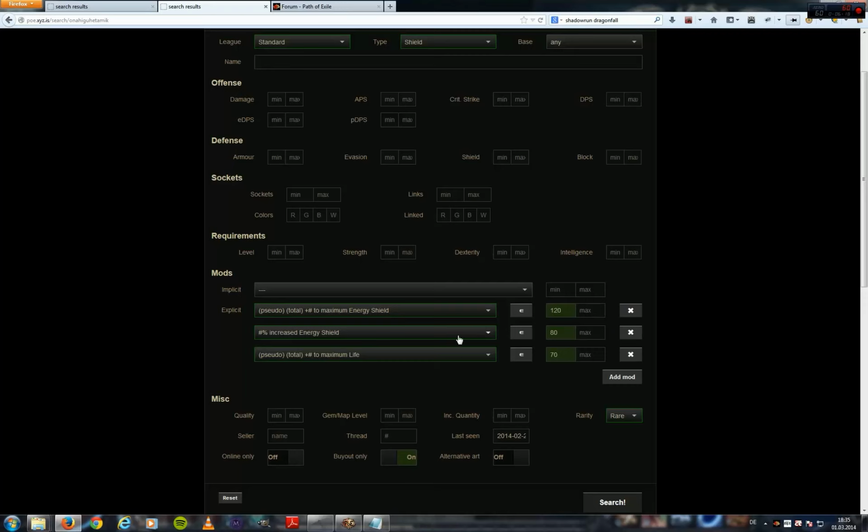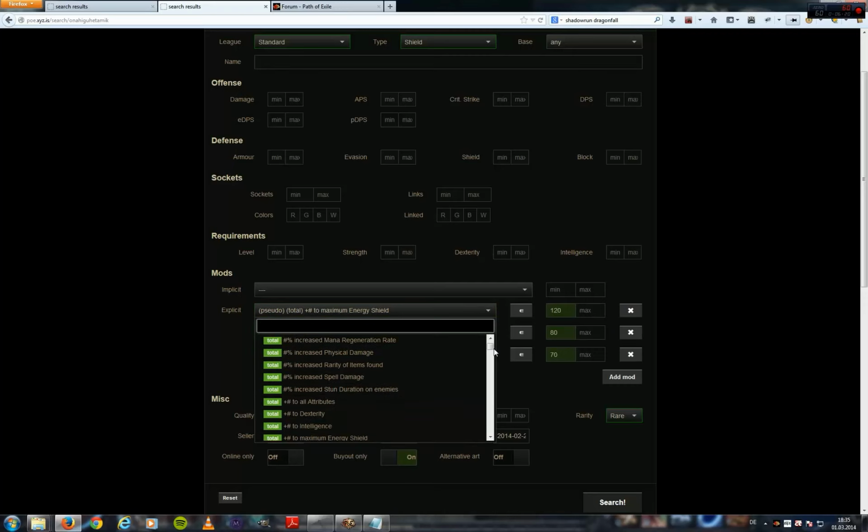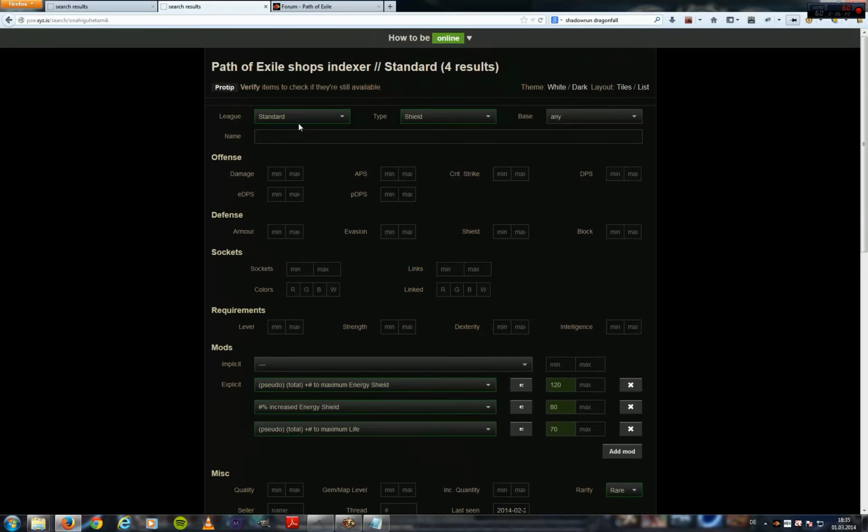So, you can search for all the affixes here. And also, make sure that you're in the correct league. So if you're playing hardcore right now, then go ahead and select hardcore. And that's one thing you can do about researching prices. It's the most efficient thing you can do, I think. It's better, in my opinion, than just spamming global, asking for price checks, because it doesn't take you long, and you might have a better indication at the end of what the price really is.